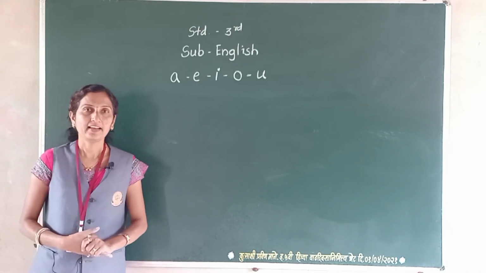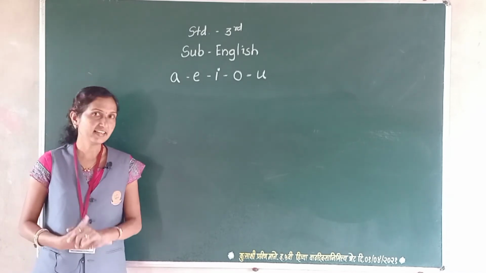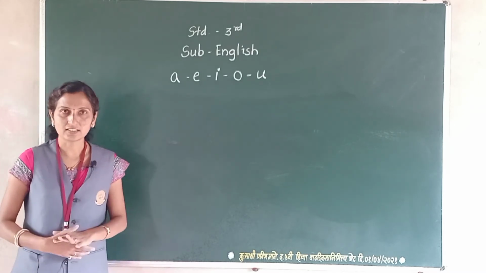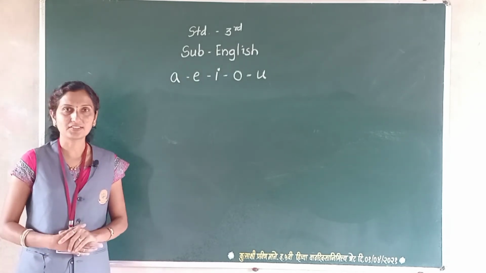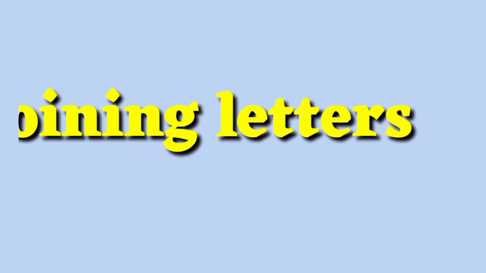We have an activity for this lesson. Okay? What is the activity? Joining of same letters. Now we have an activity of joining the letters.